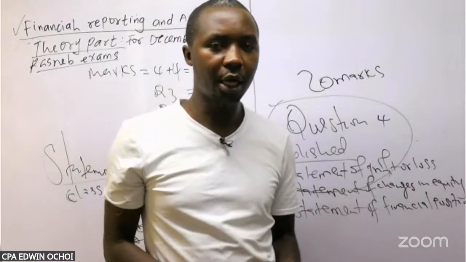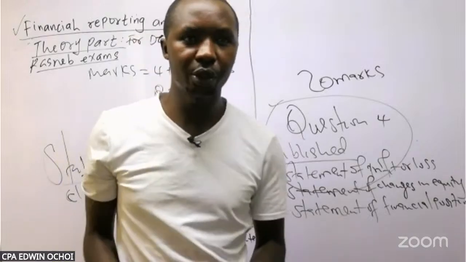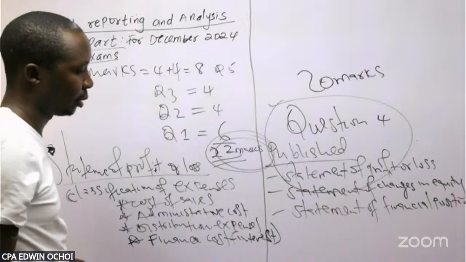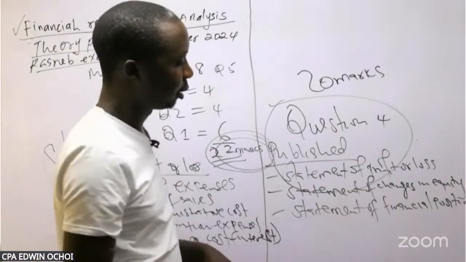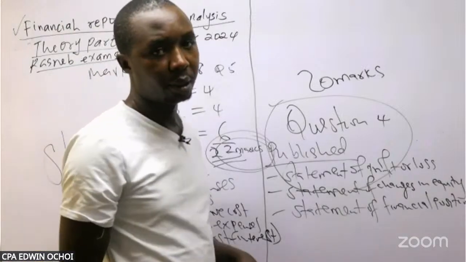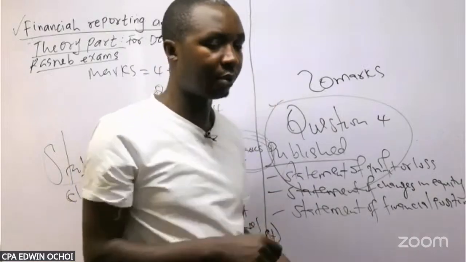Then if there are other comprehensive income items, like now the revaluation, remember revaluations of tangible assets are classified under other comprehensive income down there. And for the changes in equity, this one pertains to the change in equity components, like ordinary share capital, share premium, and the retained profit, they change. So also you need to know how the format goes.